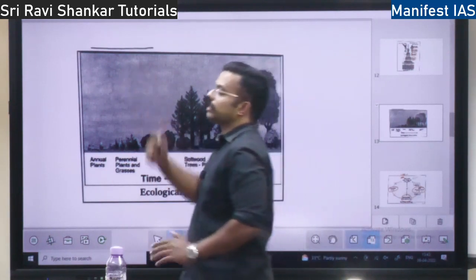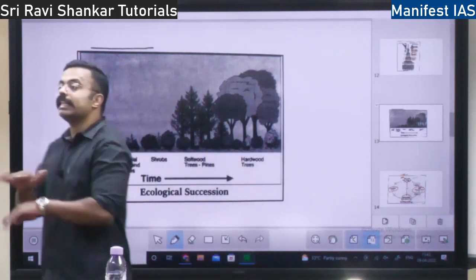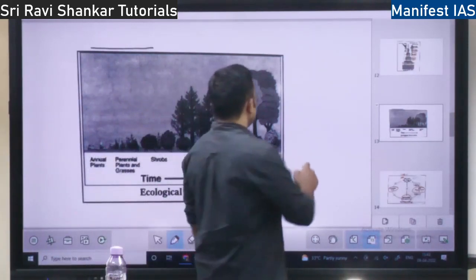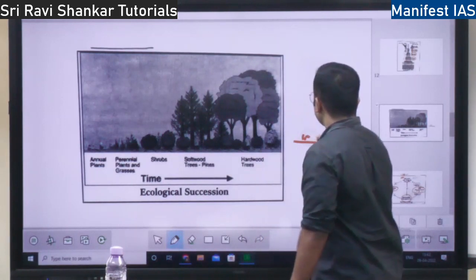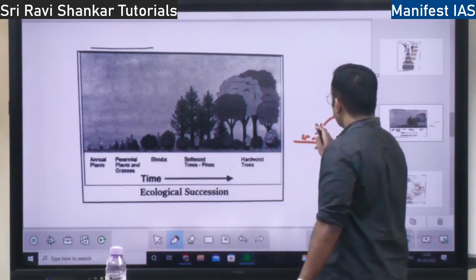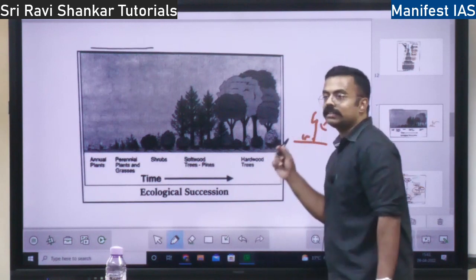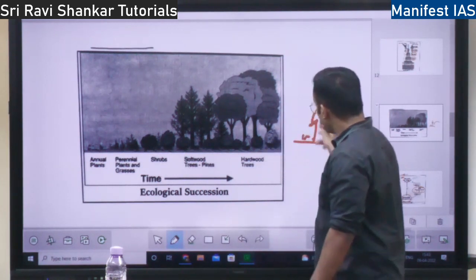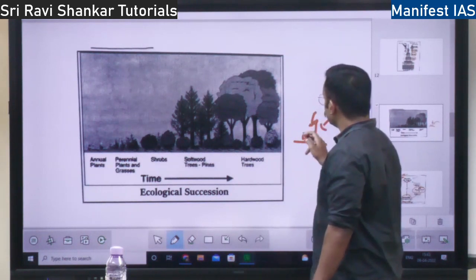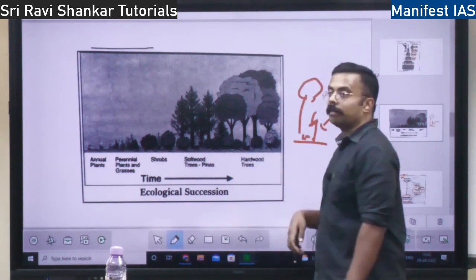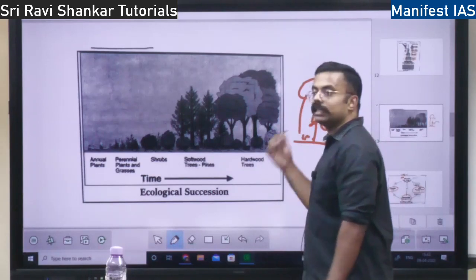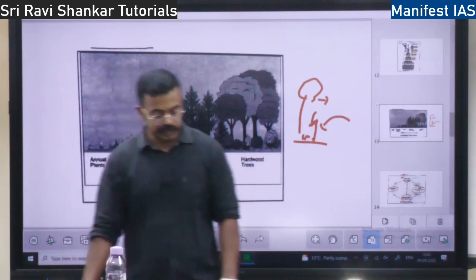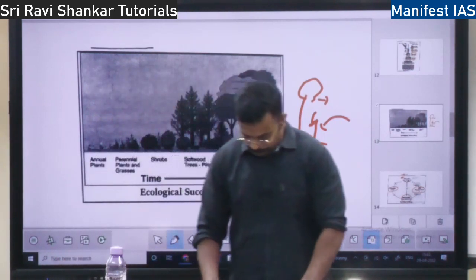How long does the ecological succession take place? Until there is stability. Let's say a barren land is there, some grass will grow, some plants will come, but these plants are not adjusted to this place. So this plant also goes, and based on this plant, some other big tree will come. But this tree is stable, it gets adjusted to the system. Till then succession will take place, until stability is established, right?